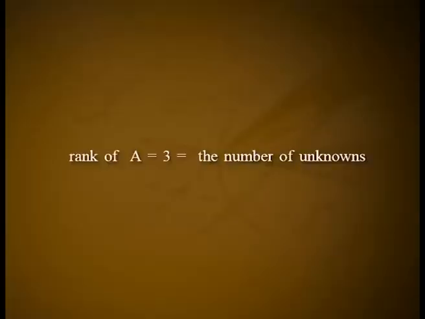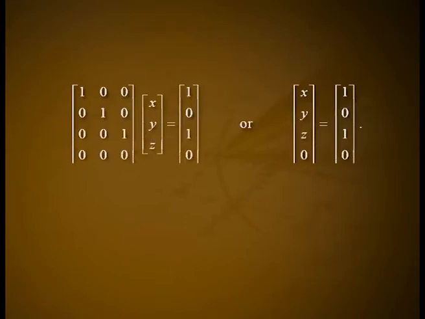Also, since rank of A is equal to 3, which is equal to the number of unknowns, the system has a unique solution. Now, to find the solution, we see that the given system of equations 9 or the matrix equation 10 is equivalent to the matrix equation [1 0 0; 0 1 0; 0 0 1; 0 0 0] into [x, y, z] equal to [1, 0, 1, 0], or [x, y, z] is equal to column matrix [1, 0, 1]. Therefore, x = 1, y = 0, z = 1.